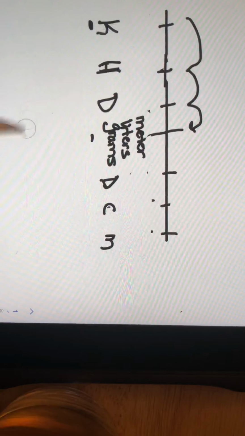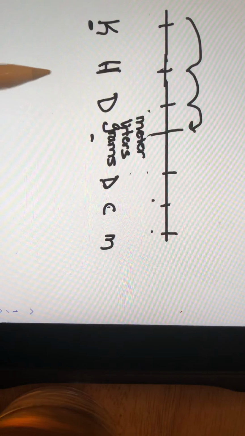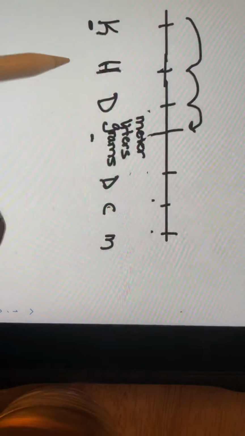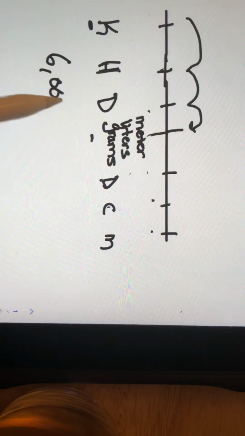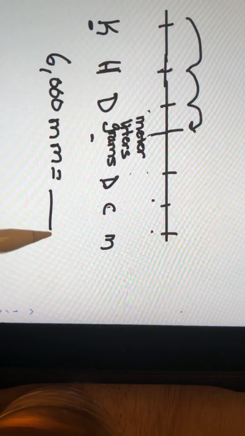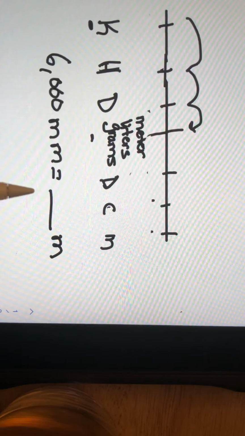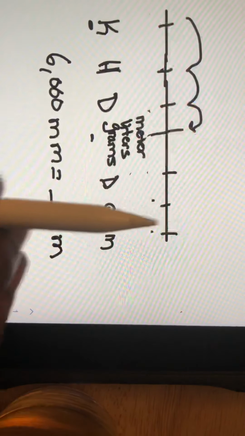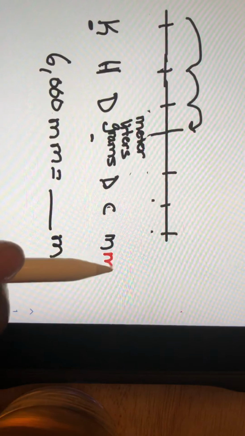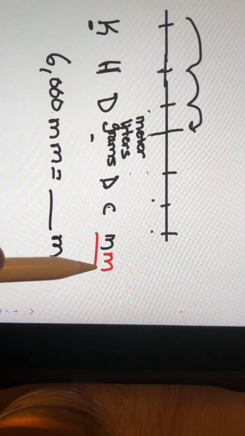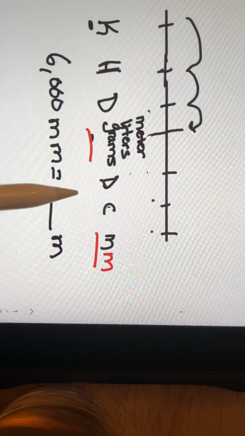Let's do one going from small to big. Let's say I had 6,000 millimeters equals how many meters? Now again, let me switch colors here. Millimeters would be over here. And we're going from millimeters to meters.